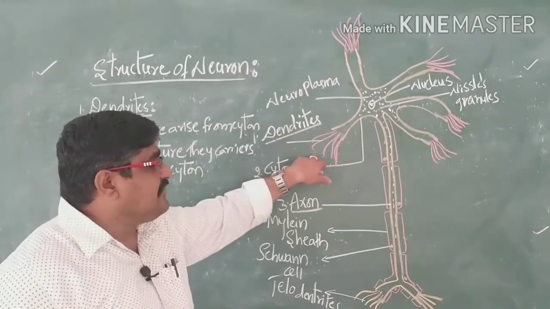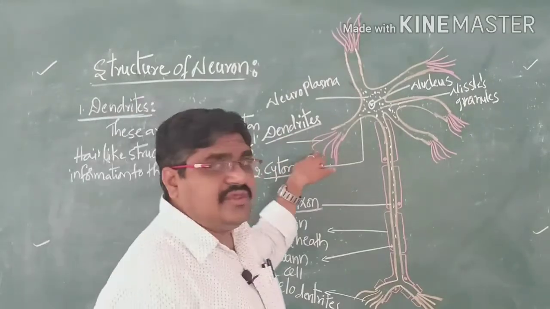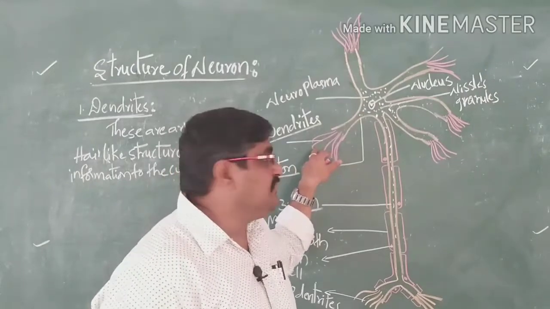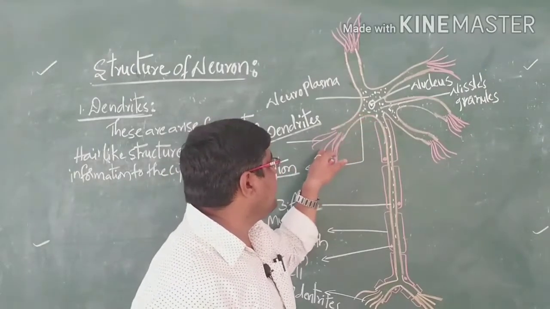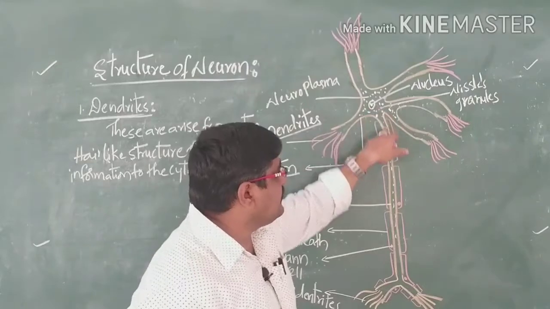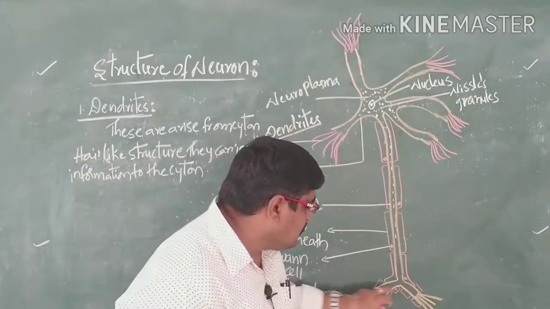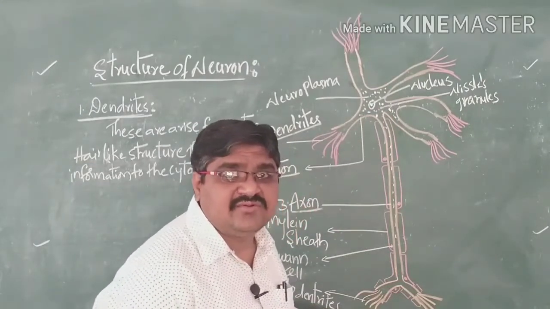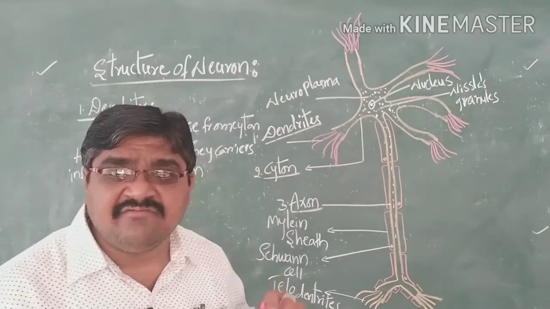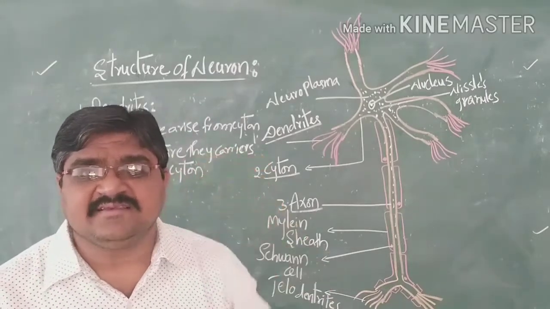They carry information from one neuron to another: from dendrites to the cyton, from the cyton to the axon, from the axon to the telodendrites, and from the telodendrites to the dendrites of another neuron.